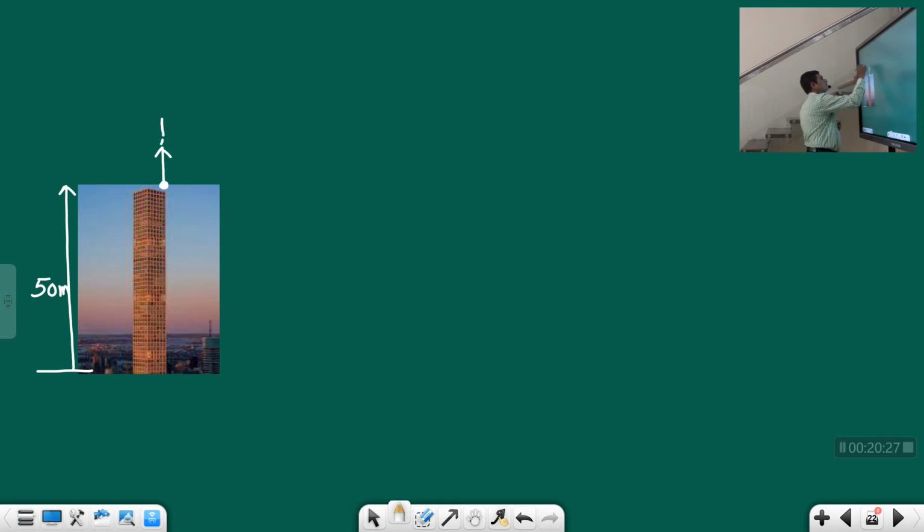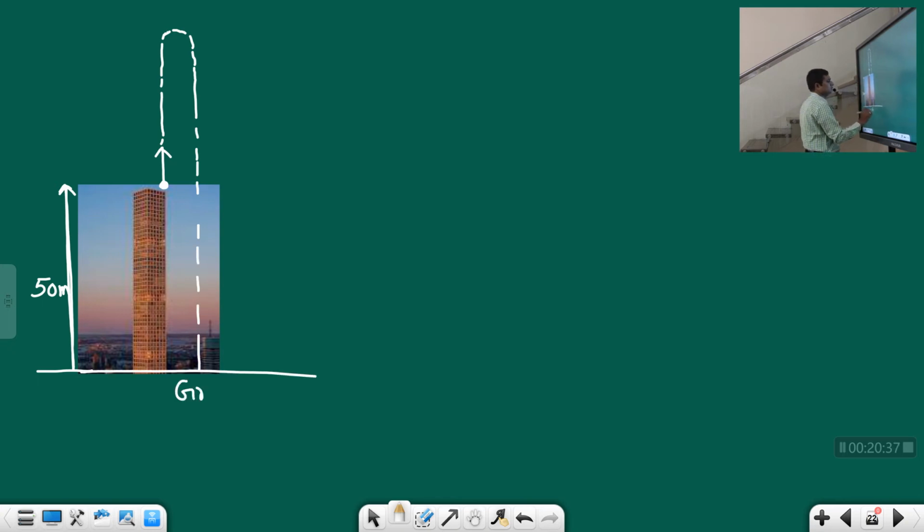So what will happen to this ball, students? When the ball is thrown upwards, it will travel some distance, and then at one point it will take a U-turn and fall down. Let us say this is the ground. Here they'll ask us to find how much time the ball will take to reach the ground.